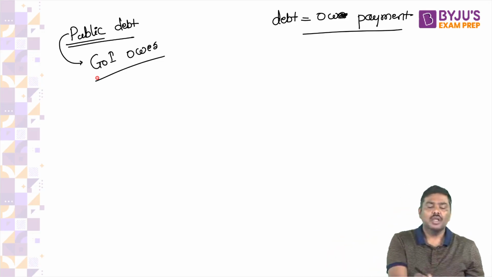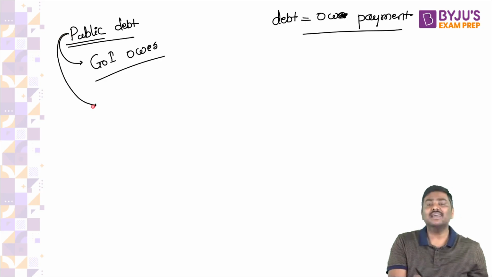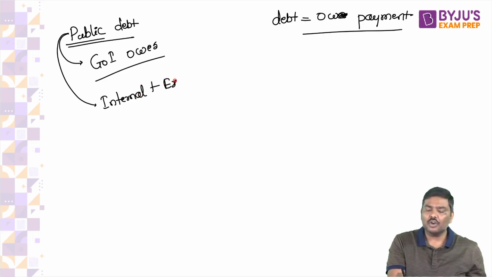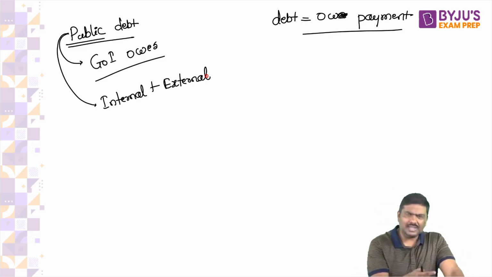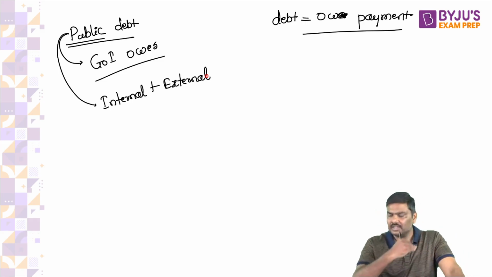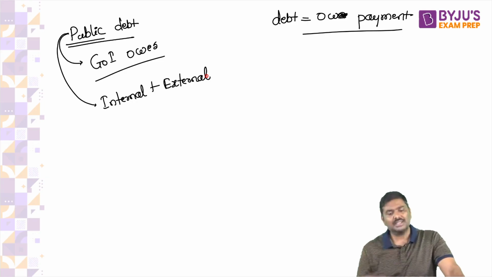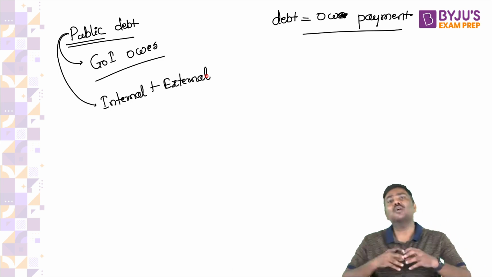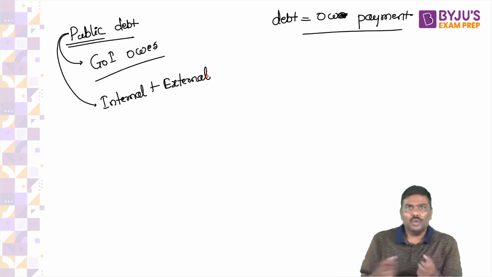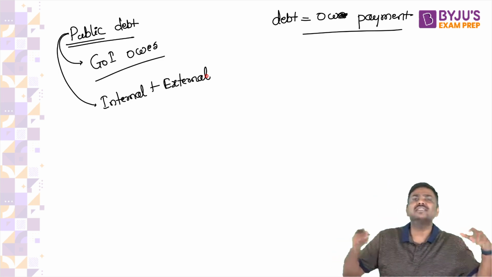Point number 3. Public debt is basically a sum total of internal debt of Government of India plus external debt of Government of India. Any problem with this? Now, who will keep records of all of this internal debt?